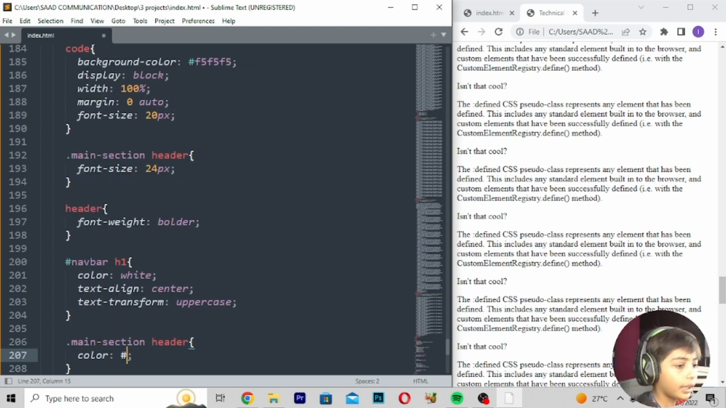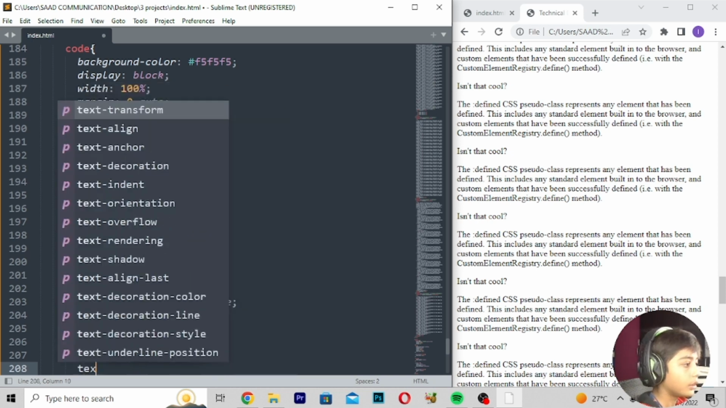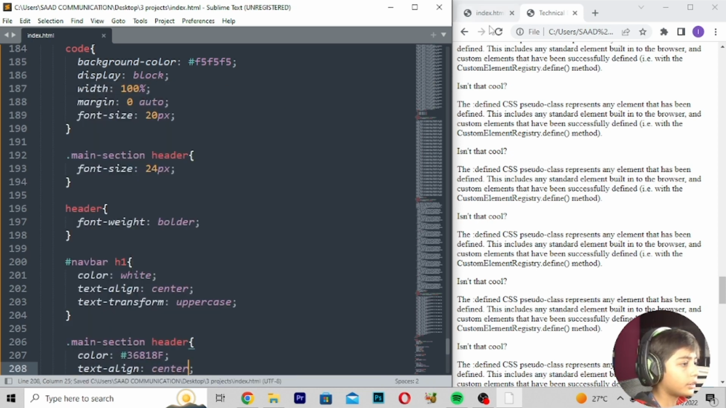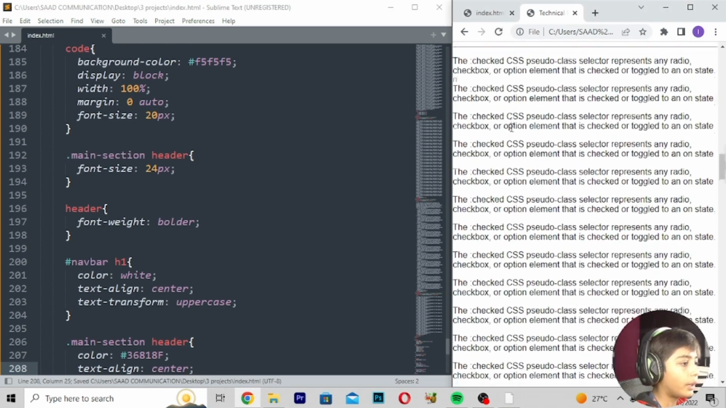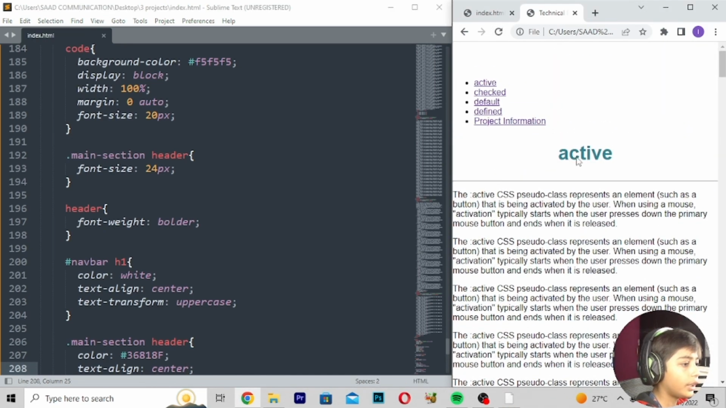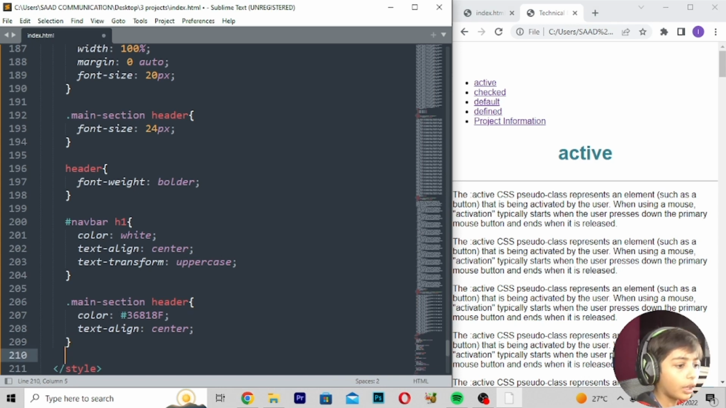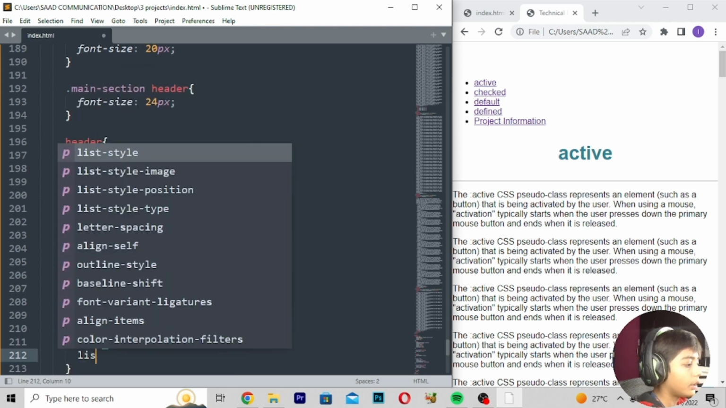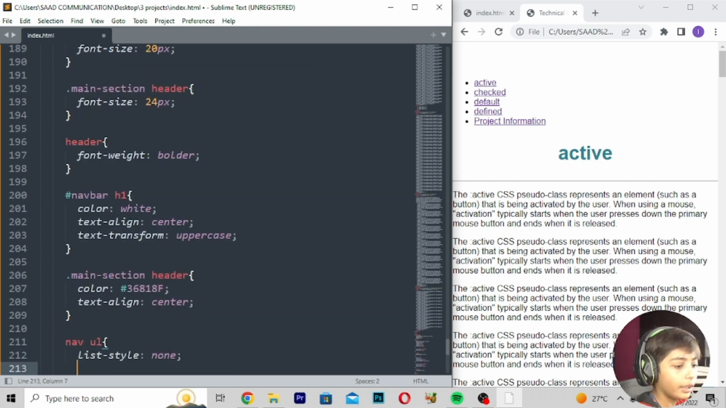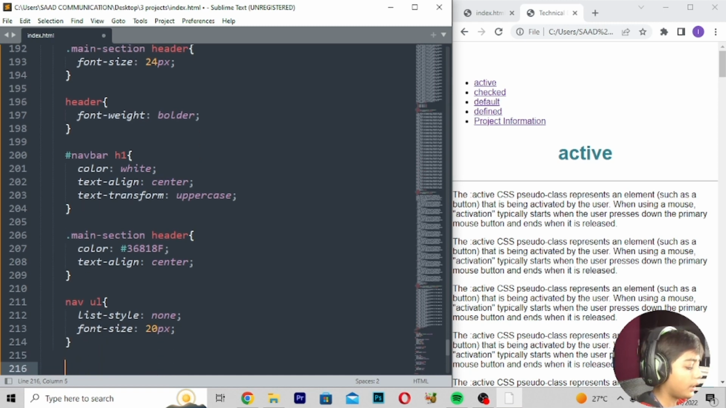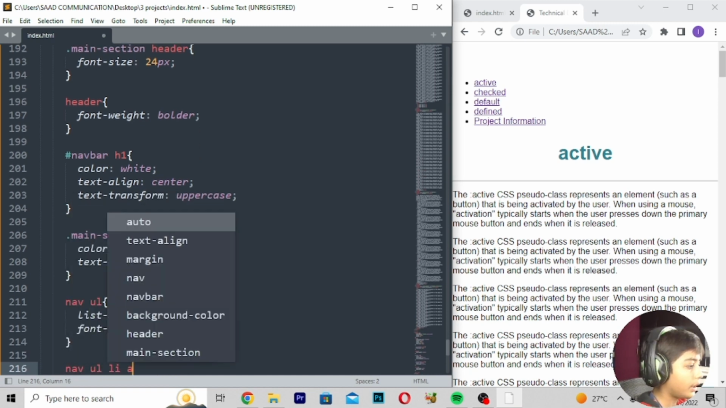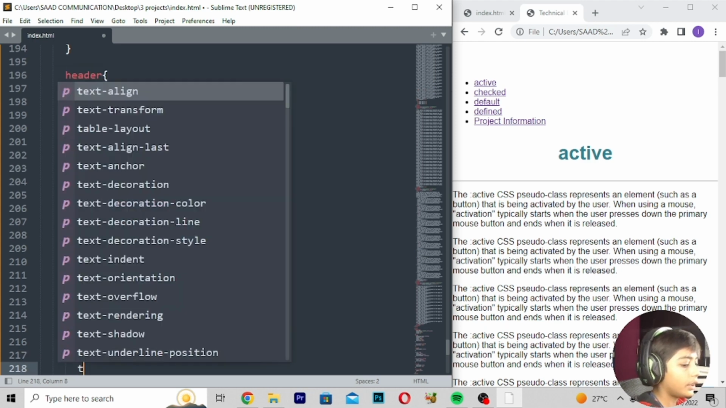color hashtag 36818F, enter, text align should be center, save, refresh, go up. So here Telegram work is done. So I will go down. Here we can write nav, ul, list style should be none, font size 20 pixels, enter, nav, ul, color white,